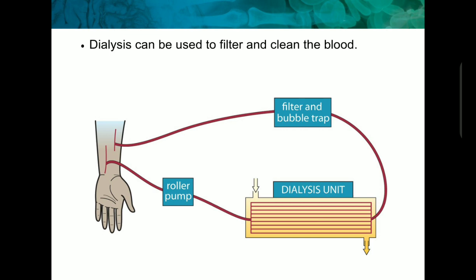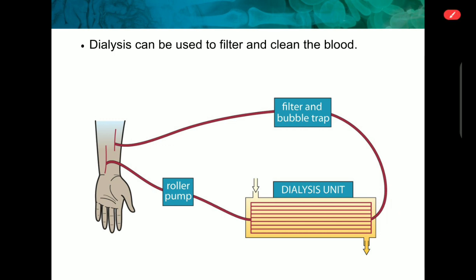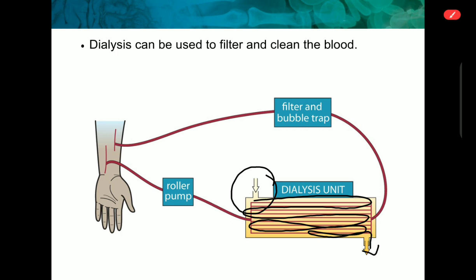It acts like artificial nephrons, where the proper filtration happens. The blood enters from one area, circulates in the capillaries, and then it is injected back into the patient's body.